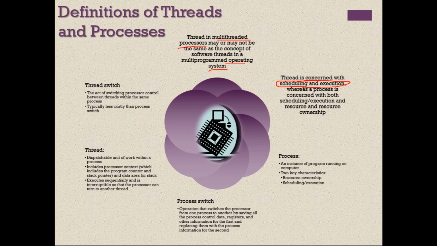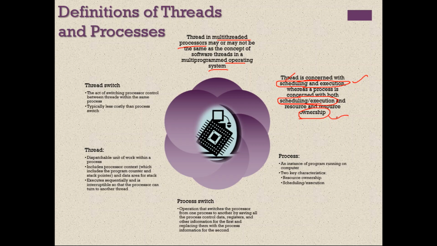These smaller streams can be called threads. So a thread is concerned with only scheduling and execution, whereas a process is concerned with scheduling, execution, and ownership. So there is one extra thing with respect to a process, called ownership. With a thread, there is only scheduling and execution. There is no ownership.